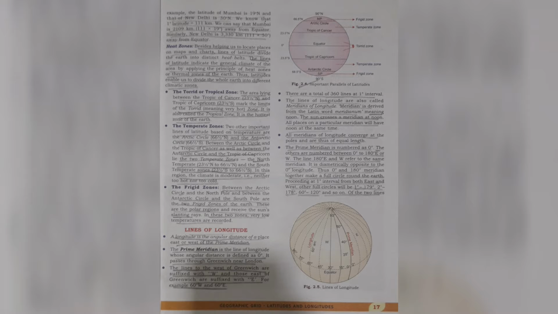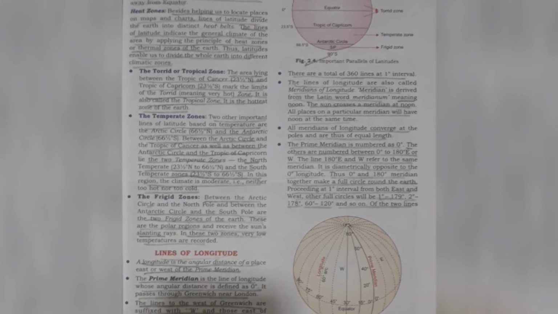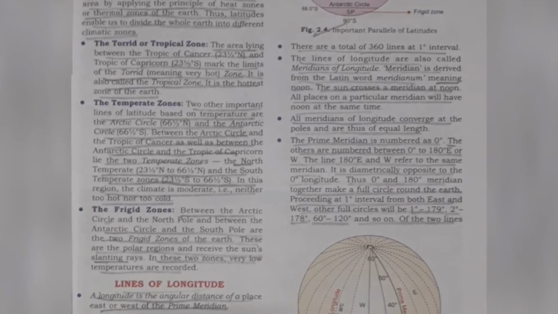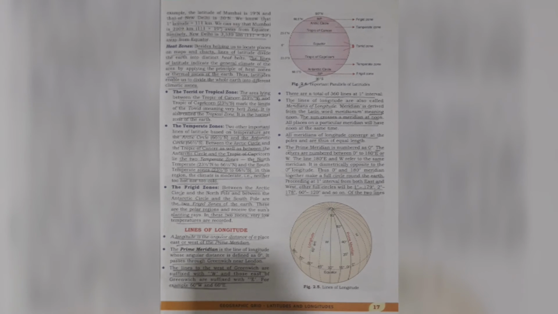The torrid or tropical zone, the area lying between the Tropic of Cancer 23.5 north and Tropic of Capricorn 23.5 south, marks the limit of the torrid, meaning very hot zone. It is also called the tropical zone. It is the hottest zone of the earth.